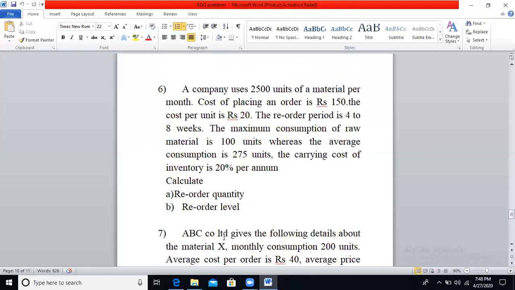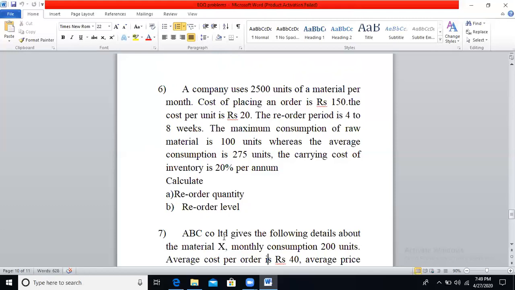The carrying cost of inventory is 20% per annum. So here you have to take 275 units for the calculation of annual consumption, and they have given buying cost per order as 150. Cost per unit will be 20 rupees. Storage cost will be 20% per annum. If you calculate this, you will get reorder quantity or EOQ. Both are the same. EOQ and reorder quantity are the same.